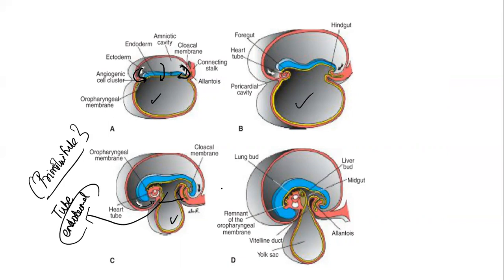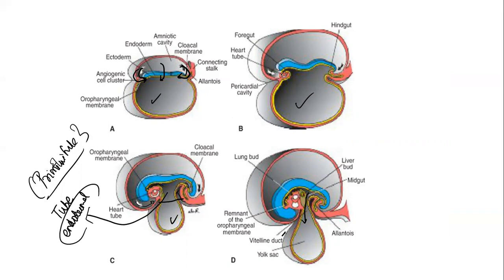Yes, almost if you take, initially the entire gut had some connections. Yes, can you make out? But slowly what happened is the gut did not have any connection, except at one side, that is called vitelline duct. Right, I'll explain this point again now. Before that, you have to understand how the gut is going to do. Now, slowly what happens, primitive tube is formed. The primitive gut tube is formed as a result of tubular endodermal cells, right? Here itself he has given.